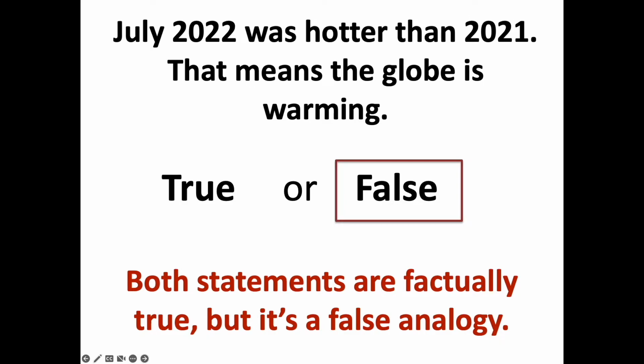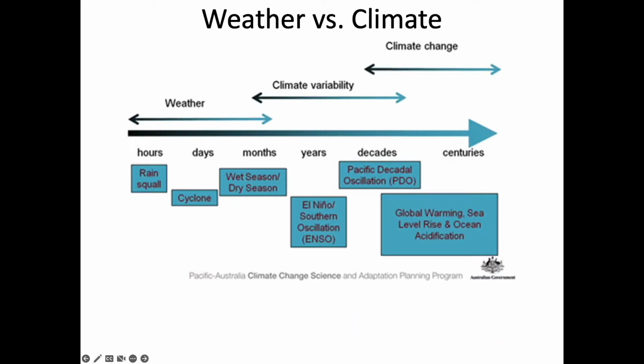To understand why it's a false analogy, we need to understand the difference between the terms weather and climate. Weather is what we observe right now, right outside your window. We experience weather on the scale of hours to days to months. But climate is defined as the 30-year average of weather observations. So we're talking about climate being something on the order of decades to centuries.